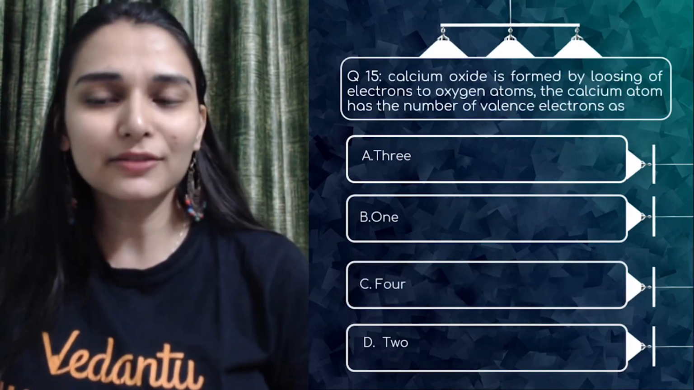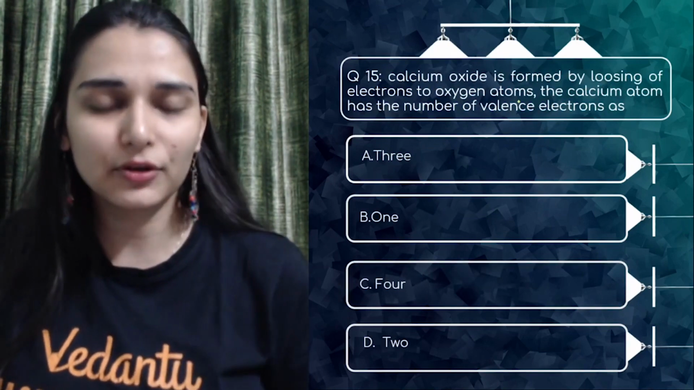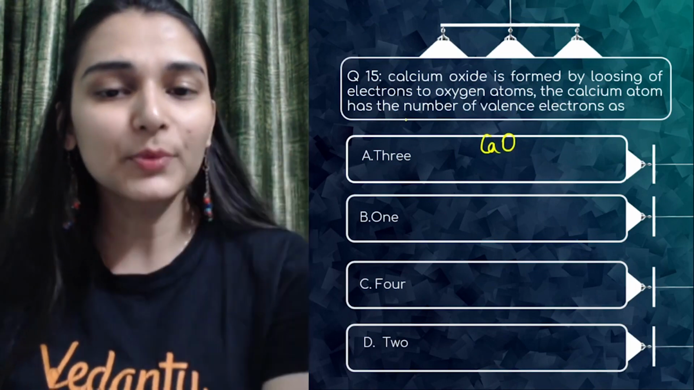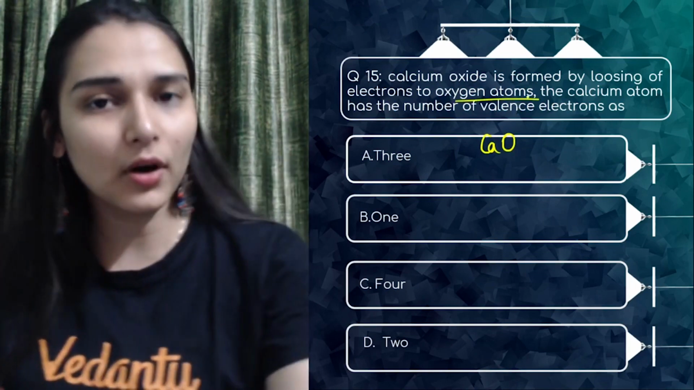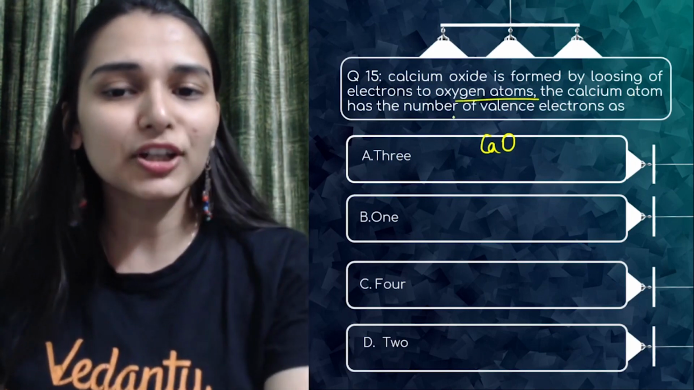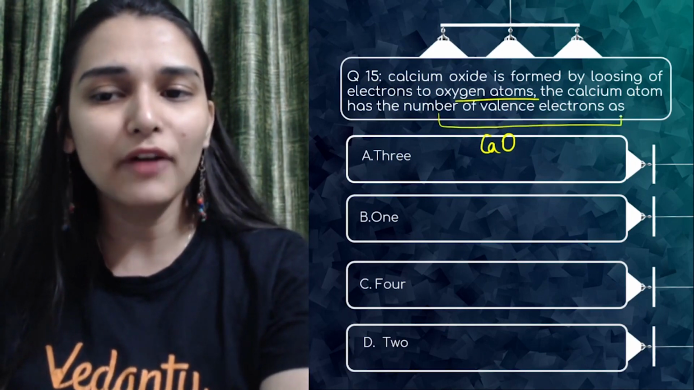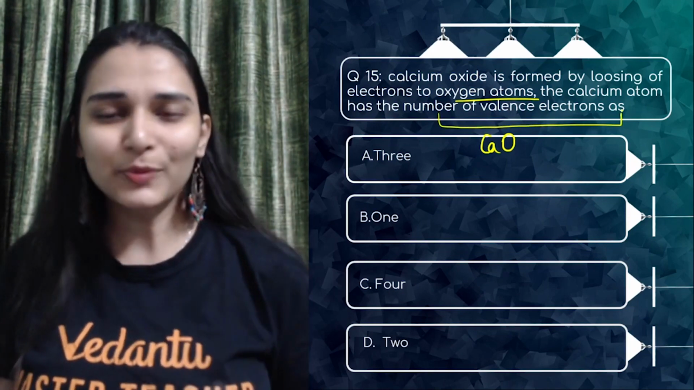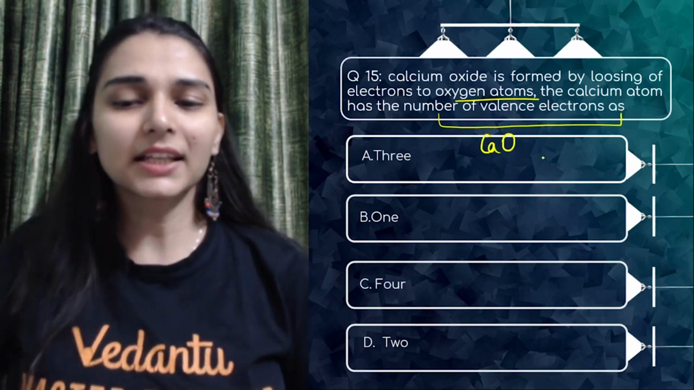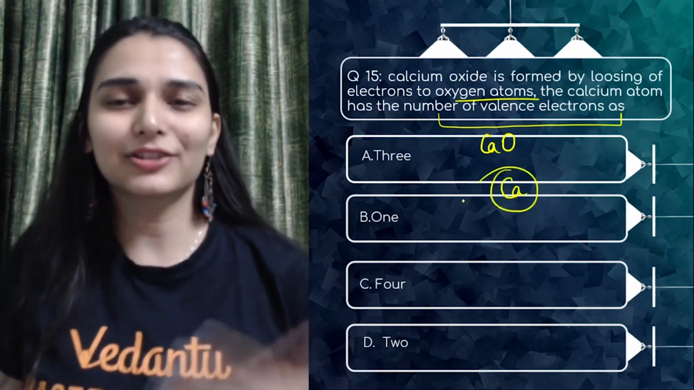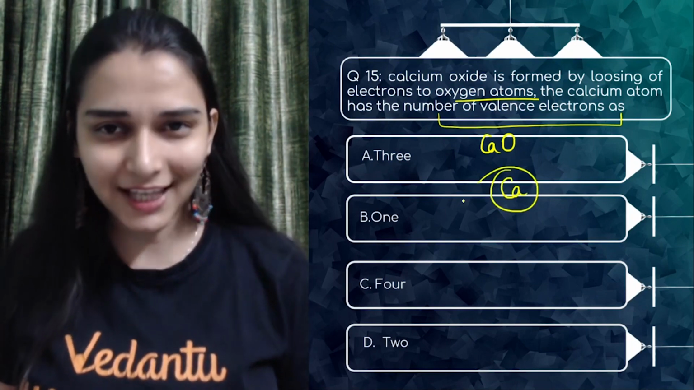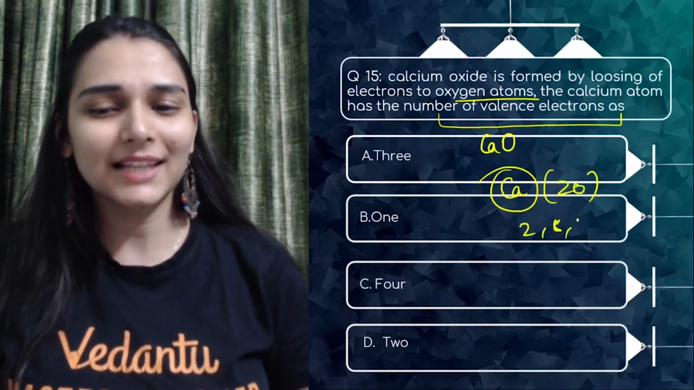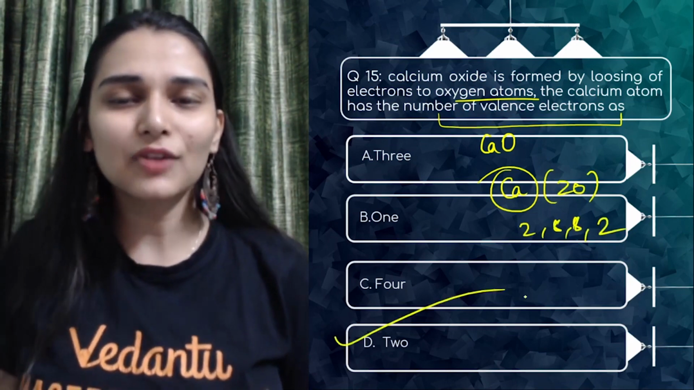Question 15. Calcium oxide is formed by losing of electrons to oxygen atoms. The calcium atom has the number of valence electrons as? Very easy. They are asking how many valence electrons calcium is having. Super easy. If you know the configuration, that is 2, 8, 8 and 2, so calcium has 2 valence electrons.